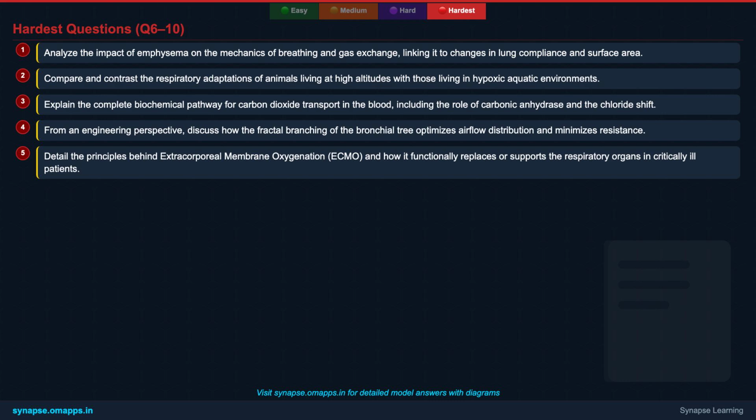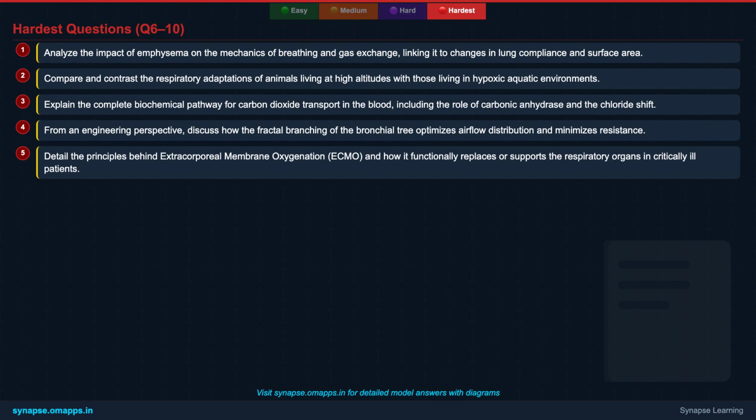7. Compare and contrast the respiratory adaptations of animals living at high altitudes with those living in hypoxic aquatic environments. 8. Explain the complete biochemical pathway for carbon dioxide transport in the blood, including the role of carbonic anhydrase and the chloride shift. 9. From an engineering perspective, discuss how the fractal branching of the bronchial tree optimizes airflow distribution and minimizes resistance.